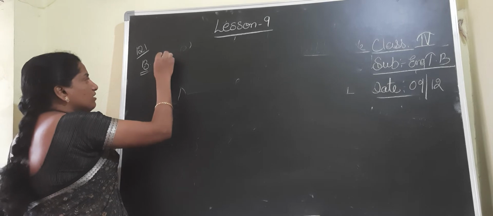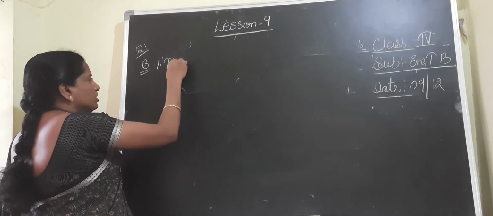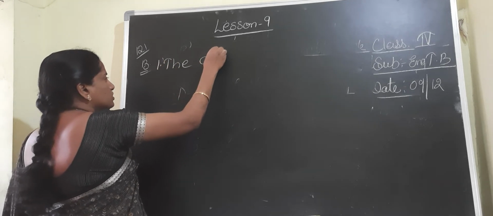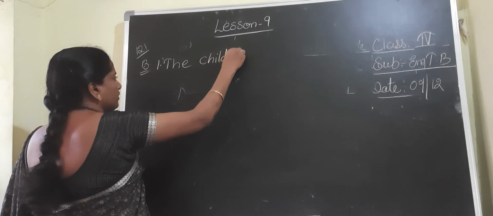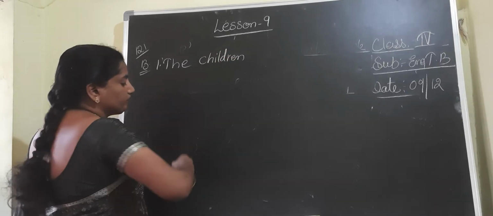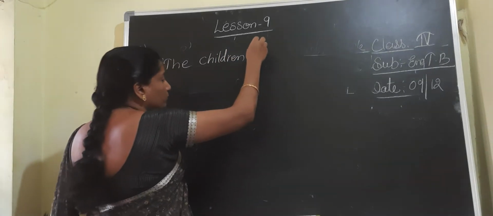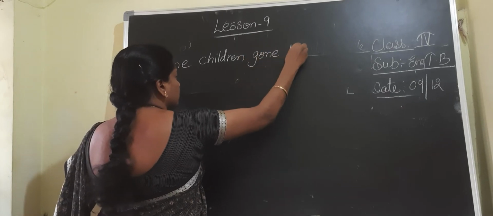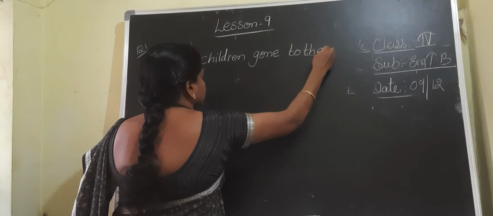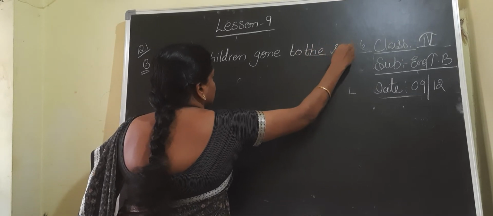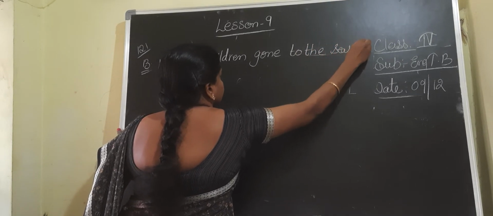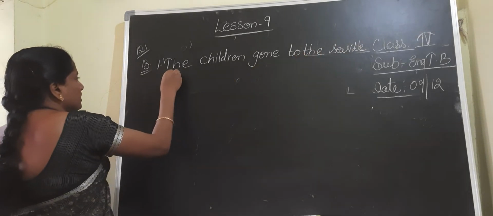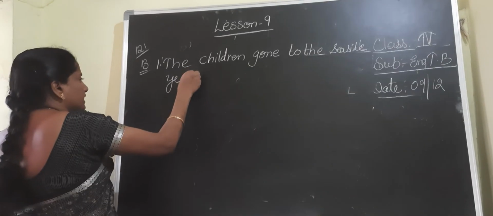First sentence given to us, children, I am writing on the board. The children gone to the seaside yesterday. Okay, the children gone to the seaside yesterday.